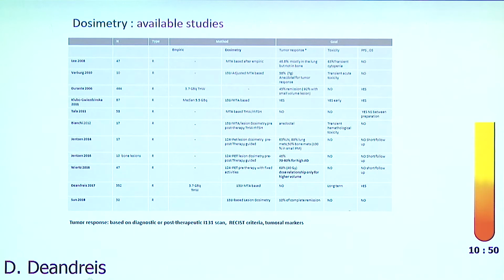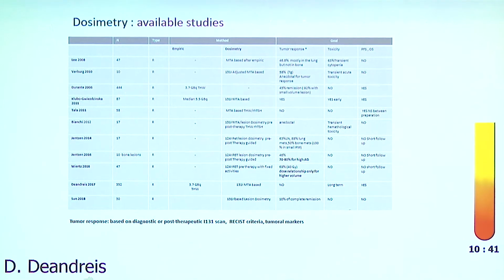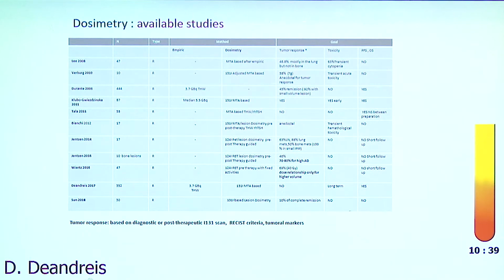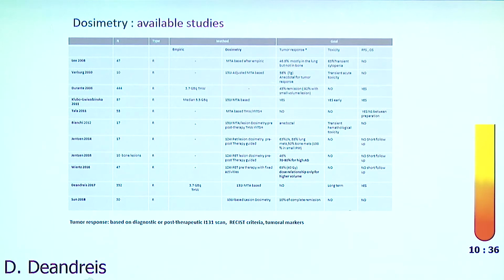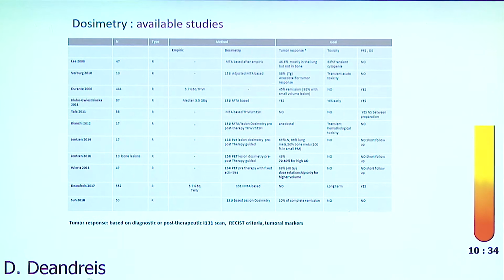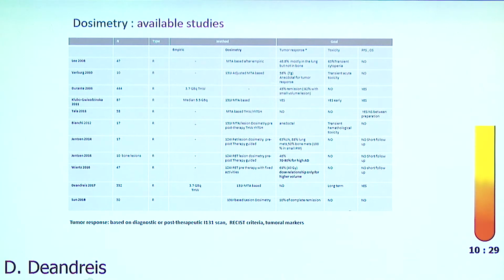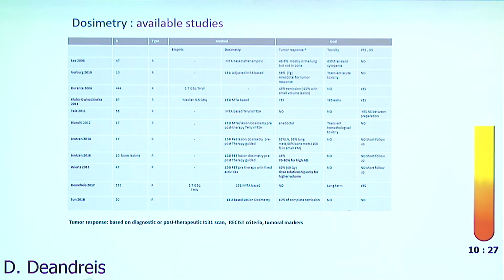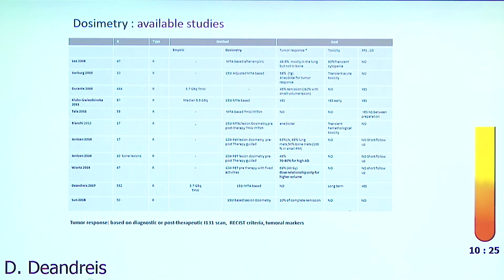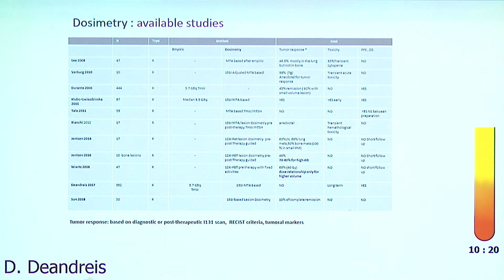So I reviewed all the papers that have been published on dosimetry during the last 10 years, and we can see effectively that in most studies we have a low number of patients. We have only retrospective studies, and the methodology to evaluate dosimetry can be very heterogeneous. And also the evaluation of impact in terms of tumor response can be very heterogeneous. The criteria that are used are based on RECIST criteria or thyroglobulin or iodine scan, for example.